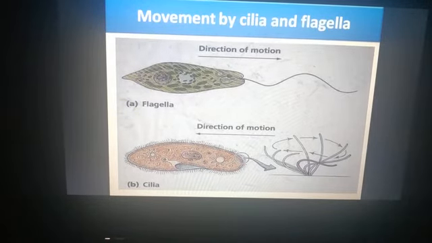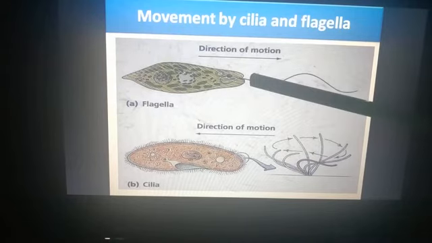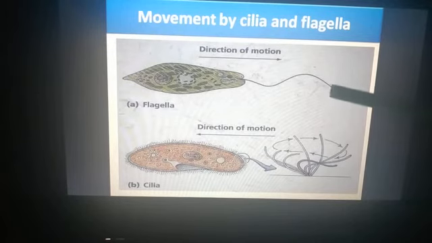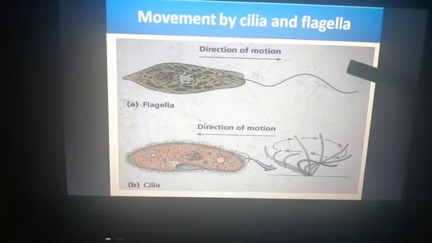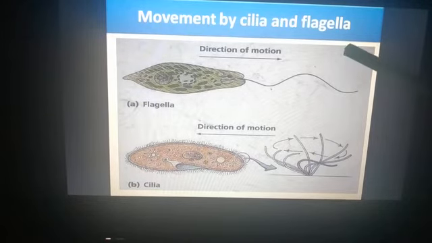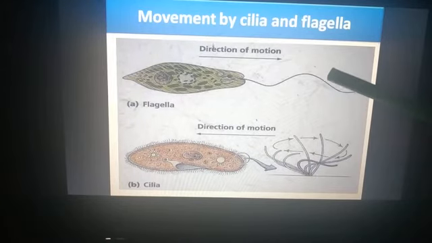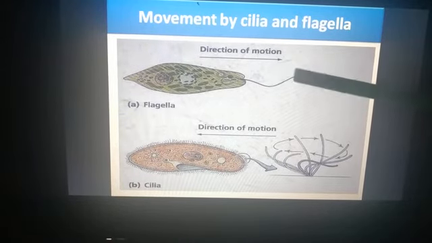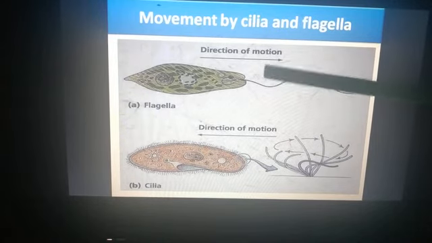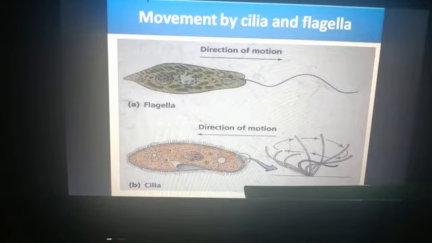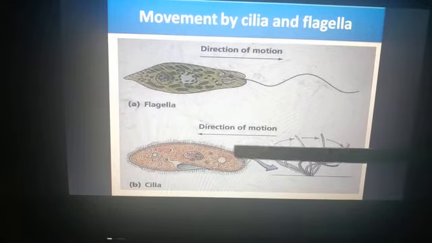Then if I talk about flagella, they are longer than the cilia. You can see the size here. They are longer than the cilia, and they are also hair-like structures. And a cell carries either one or a few flagella. Either a cell will carry a single flagellum, or a few flagella. But in case of cilia, there are many cilia present on the surface.